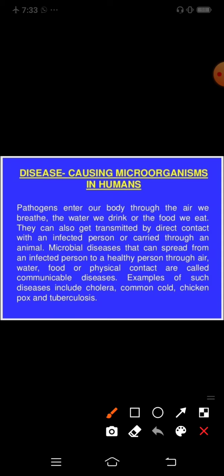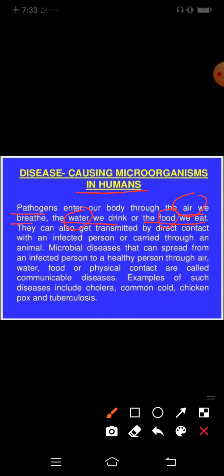Disease causing microorganisms in humans. The pathogen definition is clear: pathogens are the organisms which cause diseases. Pathogens enter our body through the air we breathe, the water we drink and the food we eat. So there are three ways by which pathogens enter the human body: air, water and food.